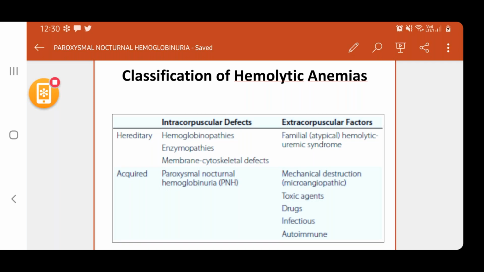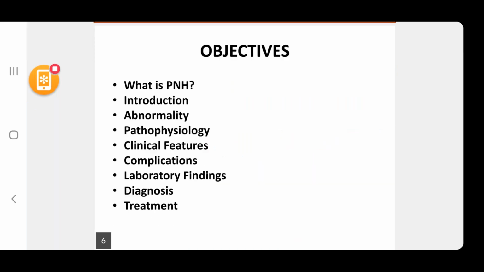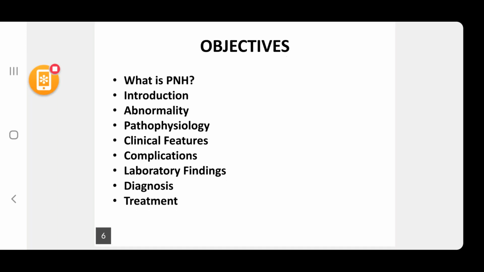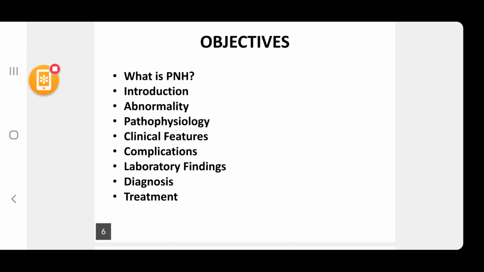So what are the objectives for today's class? First one, what is PNH? The second one is introduction, abnormality in case of PNH, what is the pathophysiology, clinical features of PNH, the complications of PNH, laboratory findings of PNH, diagnosis and treatment of PNH.